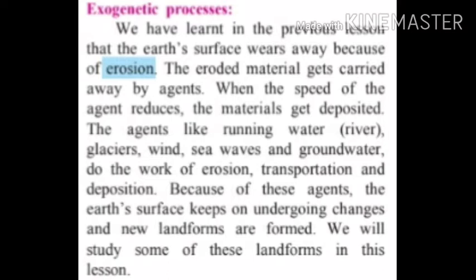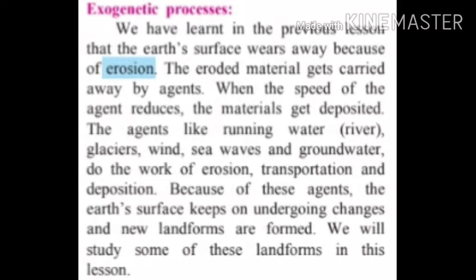Which are the agents? Agents like running water, glacier, wind, sea waves, and groundwater. These agents do work of erosion, transportation, and deposition. Because of these agents, the earth's surface keeps on changing and new landforms are formed.